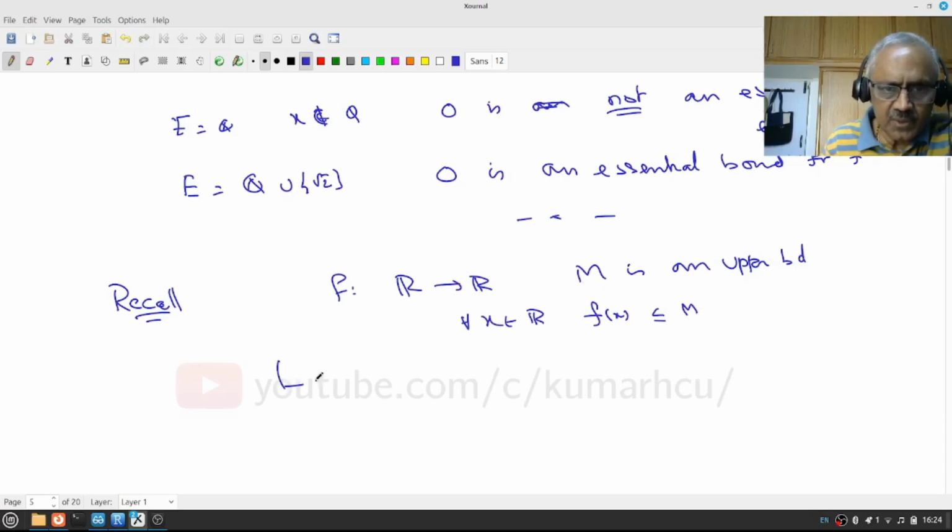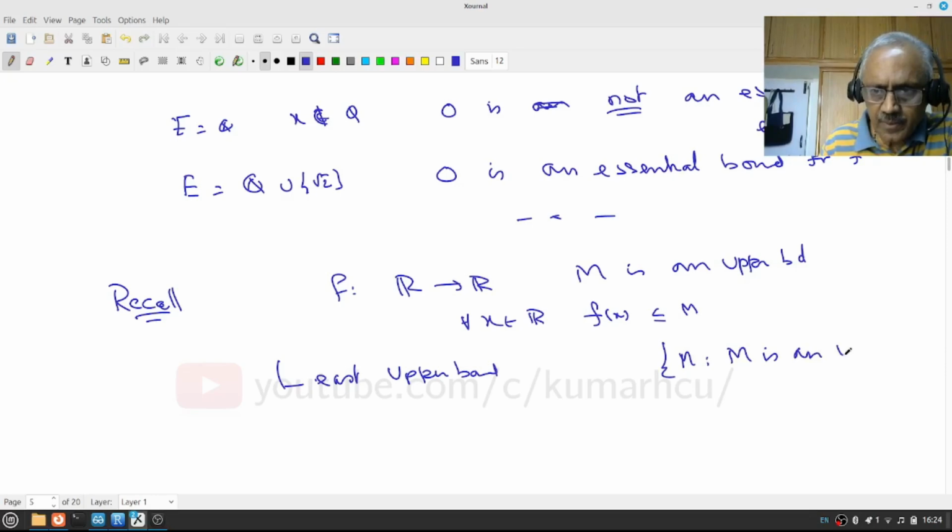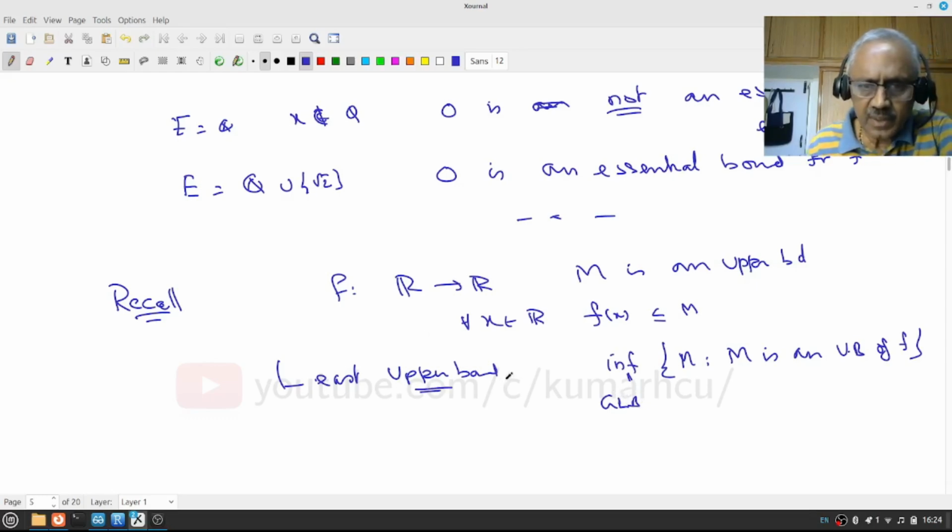That is, I want the LUB, the least upper bound. You are looking at all M, where M is an upper bound of f, and look at the infimum of this. That is what we call the least upper bound.